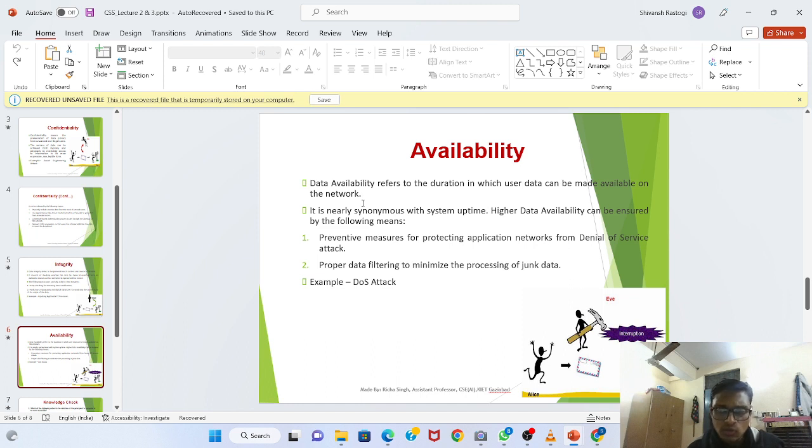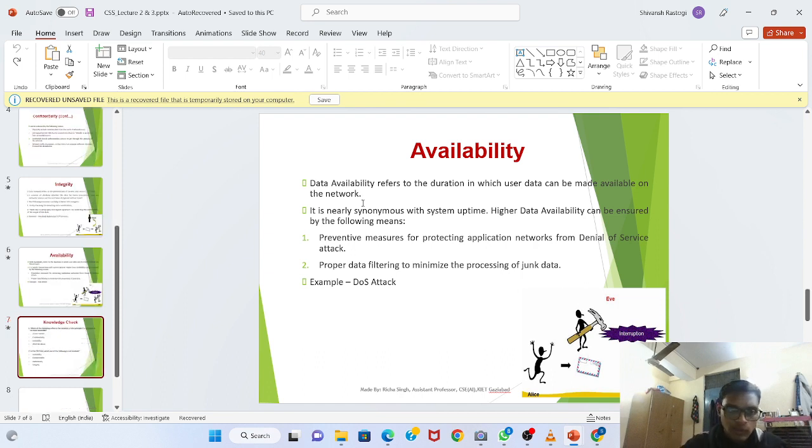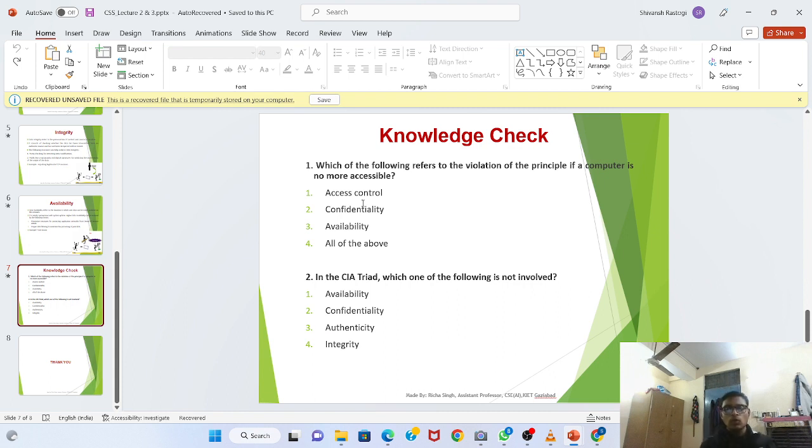Data availability refers to the duration in which user data can be made available on the network. It is nearly synonymous with system uptime. Higher data availability can be ensured by the following means. Availability of data means that the data uploaded on the network should be made available to the users for their use. The measures are preventive measures for protecting the application network from denial of service attacks, and proper data filtering to minimize junk data. An example is a DoS attack.